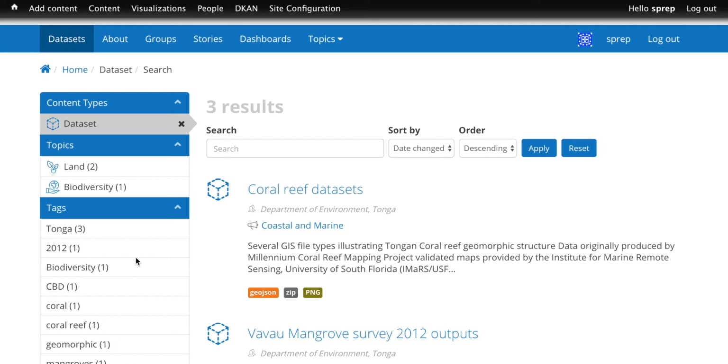So you might tag a coral reef data set with the name Tonga, because it's relevant for the country of Tonga, or biodiversity, or corals, or geomorphic. Once you type in a tag, that tag will become part of a library of keywords, and it'll pop up as you start typing the first few letters of the word to ensure that we build up the number of data sets under that particular tag for ease of location in the future.